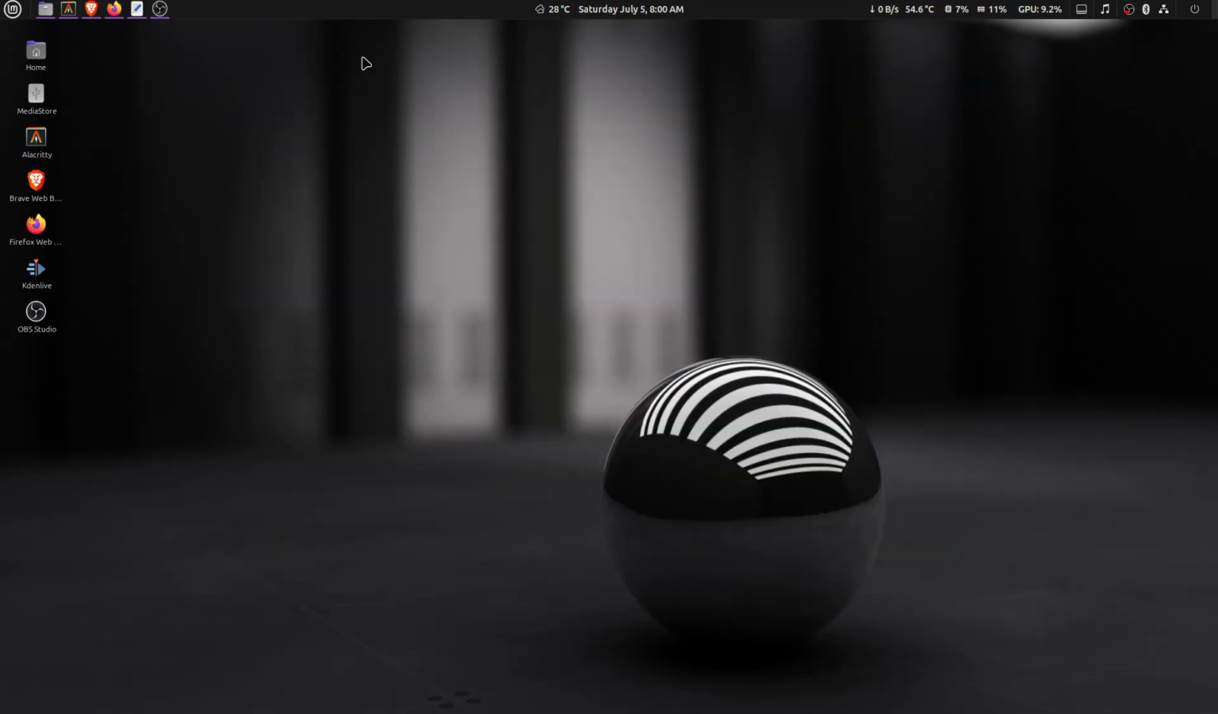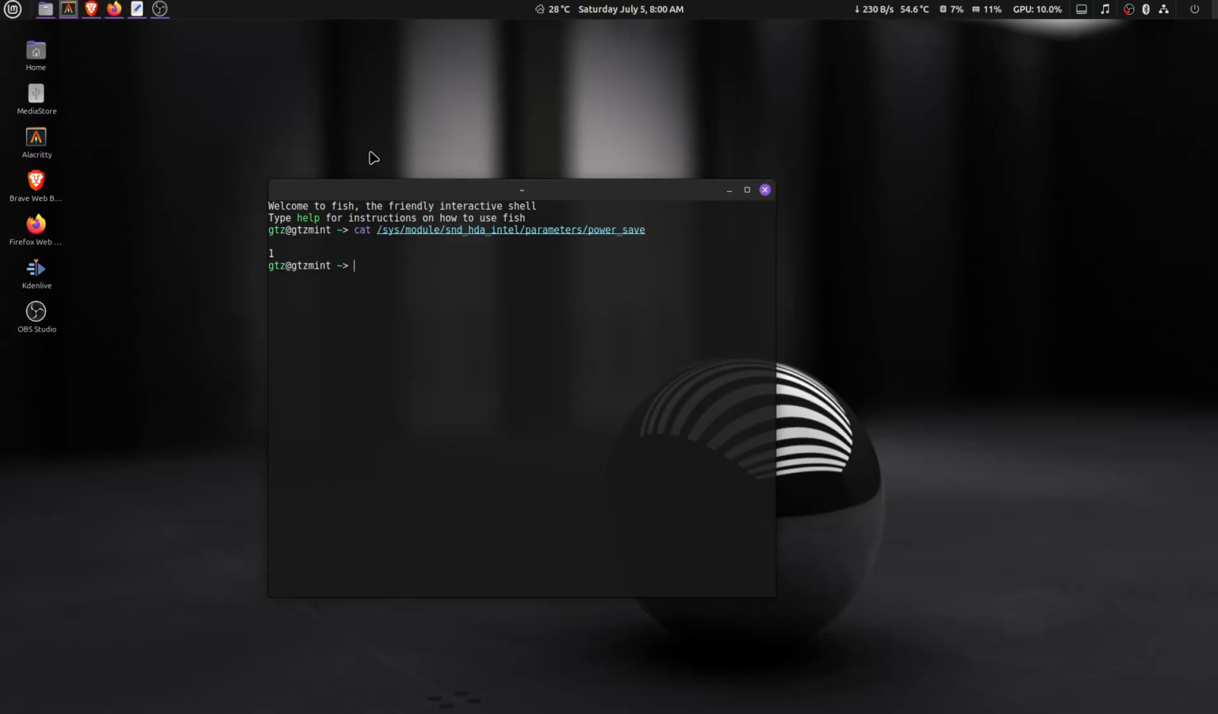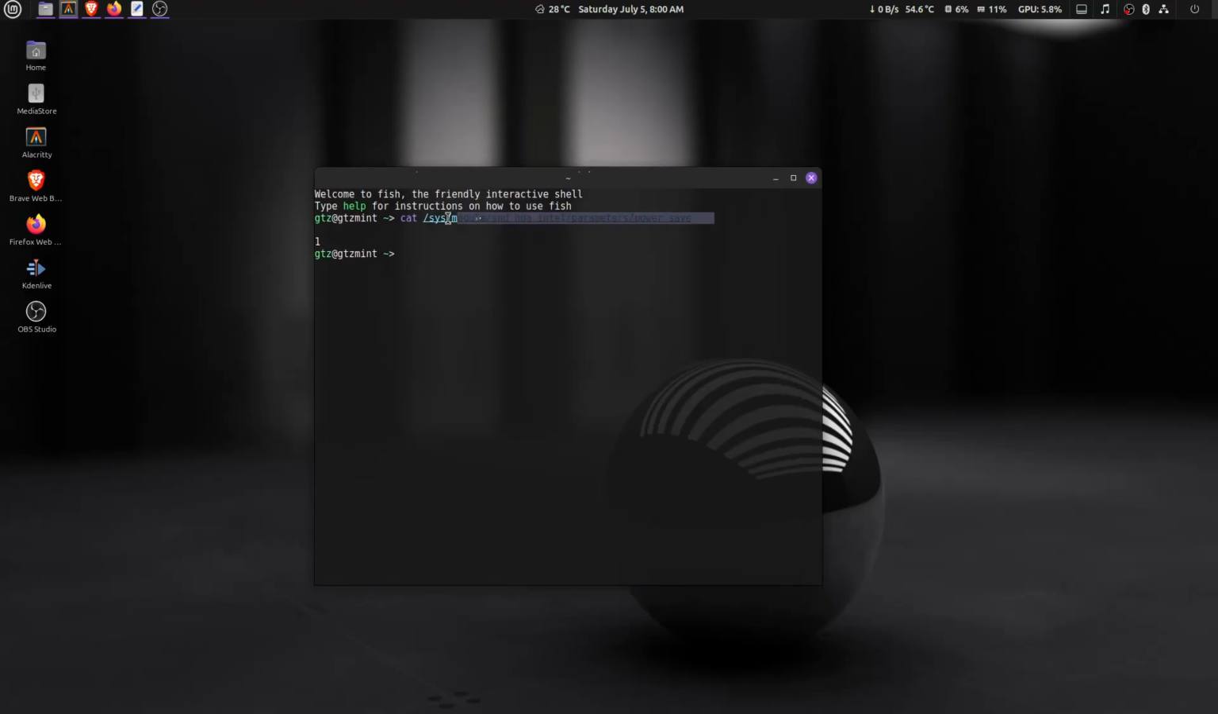So first we need to open a terminal and run this command. If it replies 1, it means your sound card goes into power saving mode after some time. So when it goes to power saving mode, then the buzzing noise starts to come.